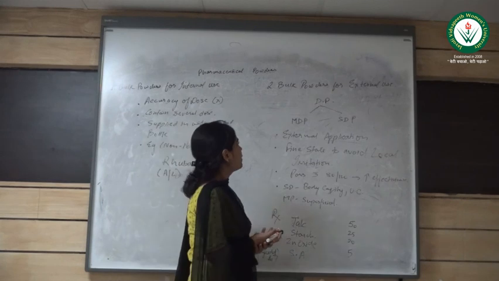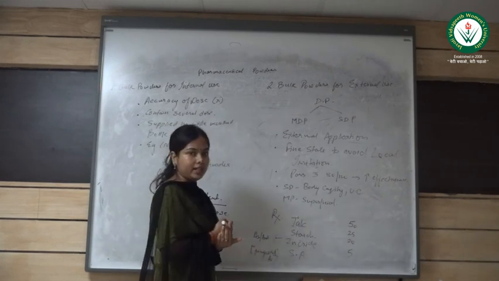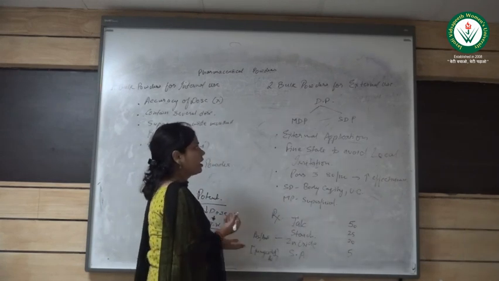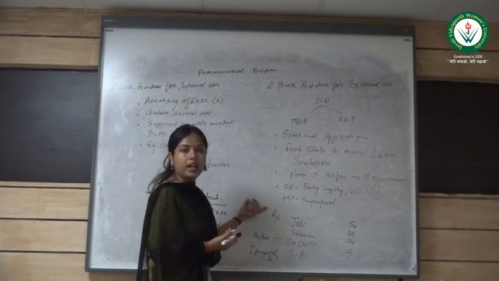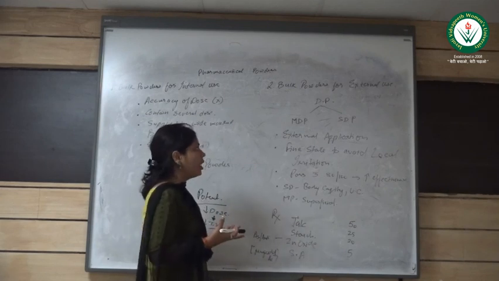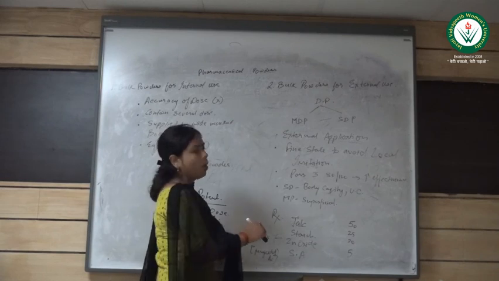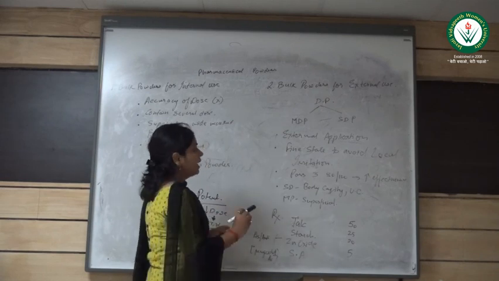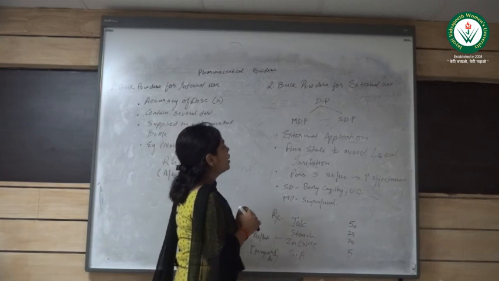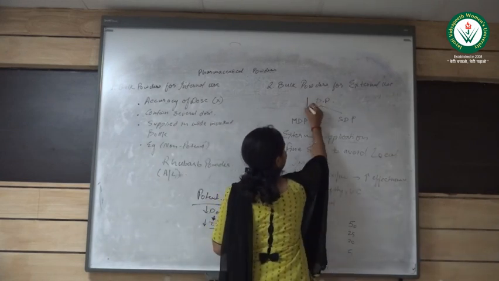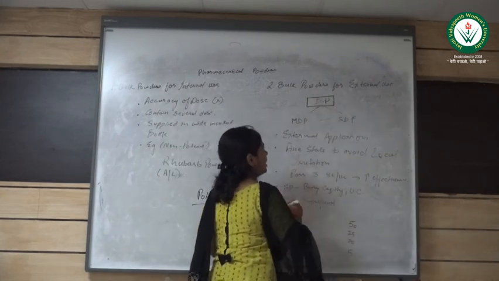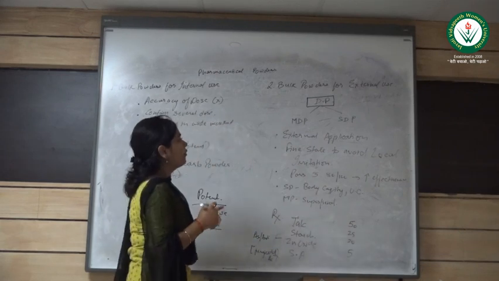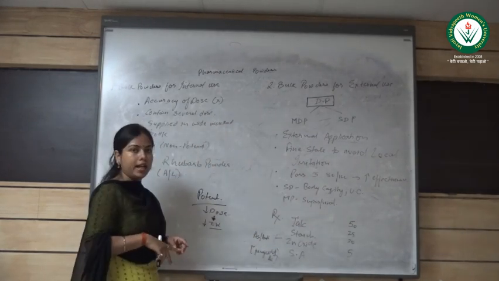Coming to the second classification, which is bulk powders for external use. As the name suggests, these are also bulk powders, that is, they are also dispensed in wide-mouthed bottles, but they are the ones which are used externally, that is, they are not orally administered. The very first type of powders that come into this category are dusting powders, and they are further classified into 2 different types.